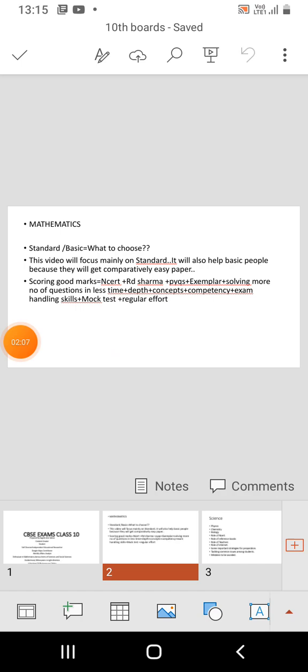So scoring good marks, in simple language it is written, scoring good marks equal to what? Equal to, first the name of the materials, NCERT plus RD Sharma, PYQs, means previous year question papers, Exemplar book, solving more number of questions in less time, plus depth, plus concepts, plus competency, plus exam handling skills, plus mock test, plus regular effort, plus time management, solving more number of questions in less time, being competent, etc.